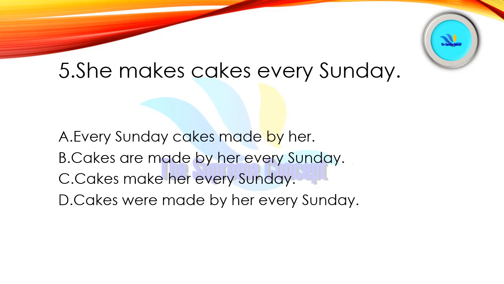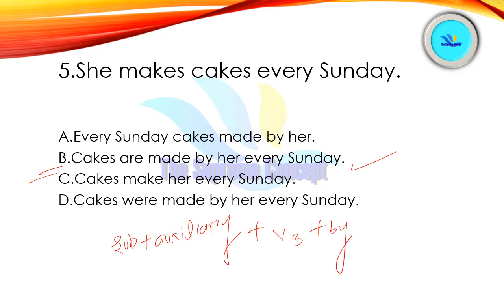Yes, option number B is correct here. See here, we will use the structure subject plus auxiliary plus V3 plus by plus object. Here auxiliary actually means helping verbs, and it also includes modals.